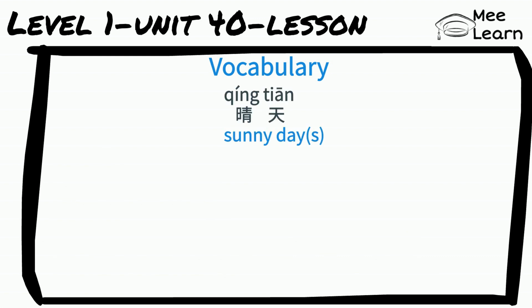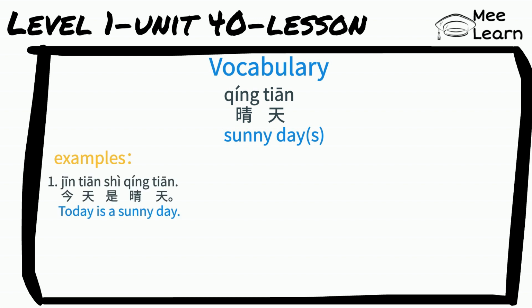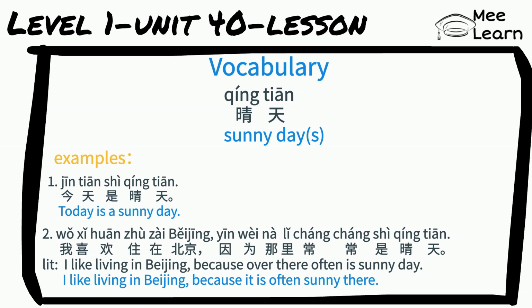晴天, sunny days. Note here that 晴天 is a noun, but is often used as an adjective, sunny. Examples. 今天是晴天。Today is a sunny day. 我喜欢住在北京，因为那里常常是晴天。Literally, I like living in Beijing because over there often is sunny day. I like living in Beijing because it's often sunny there.